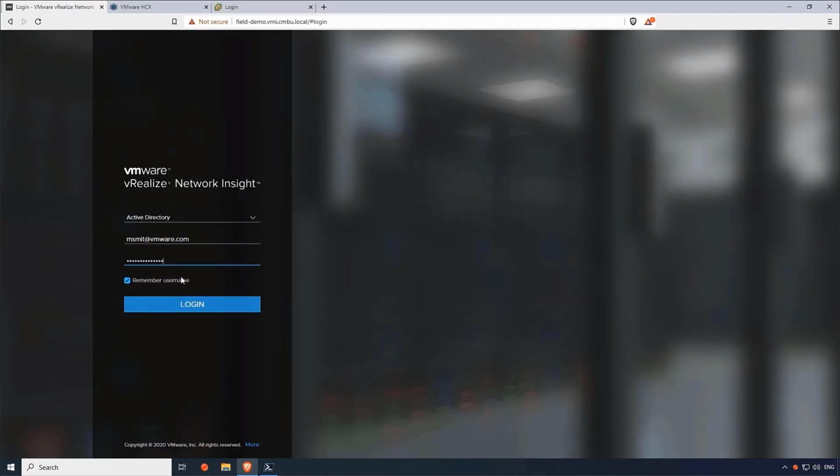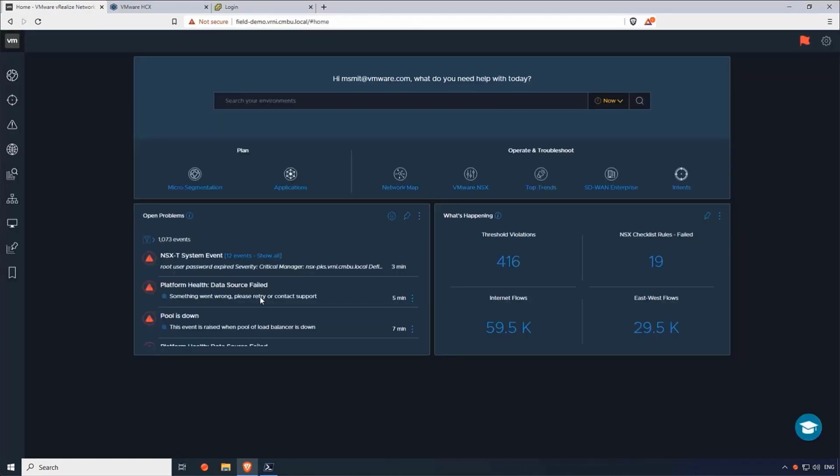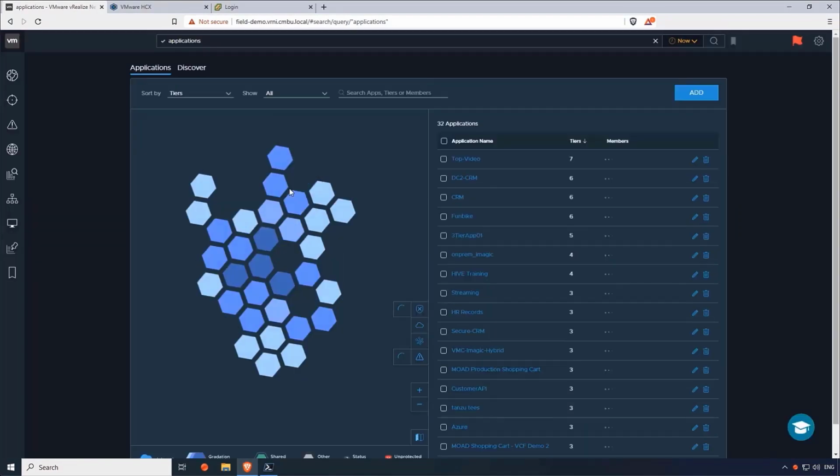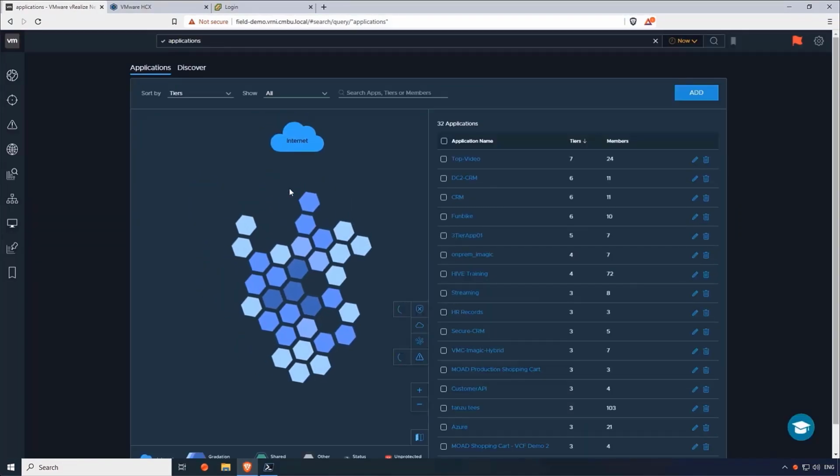So if I log into vRealize Network Insight here, I'm welcomed by a lot of things, but I'm specifically interested in the application section here. And what you're looking at right now is a list of all the applications that vRealize Network Insight already has. You can see we've taken a tiered approach, so we can see the amount of tiers like web, app, database, and then the number of members.